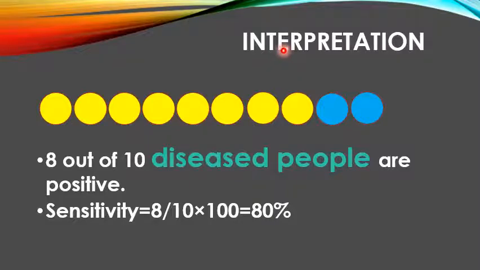So how will we interpret it? Like in a population there are 10 people who are suffering from a disease, and they give their sample for the test, and 8 out of 10 diseased people are positive by this test. So the sensitivity of the test in question will be 8, which are the true positive cases because they have the disease and the test has shown them positive also. So 8 divided by the total number of diseased people, 10, multiplied by 100 because we have to give a percentage. Normally sensitivity is calculated in percentage and this test is showing 80% sensitivity.